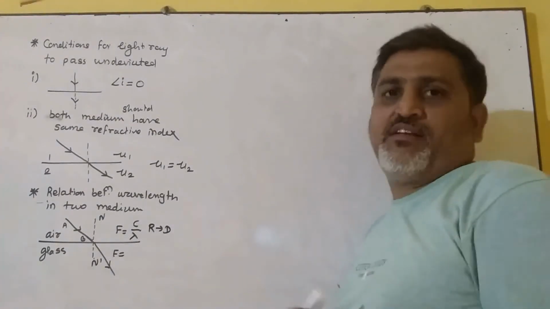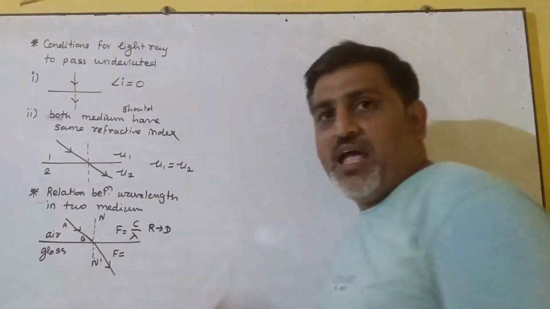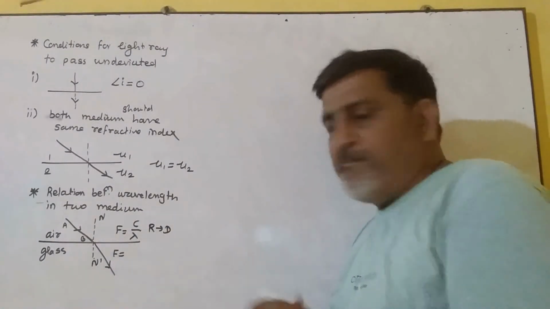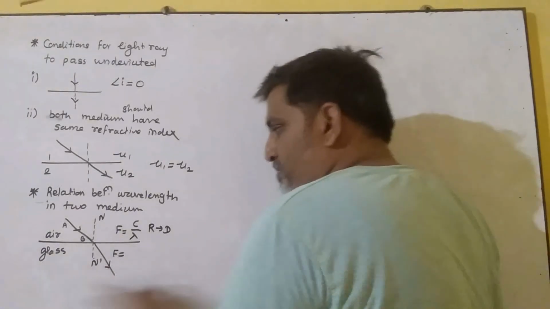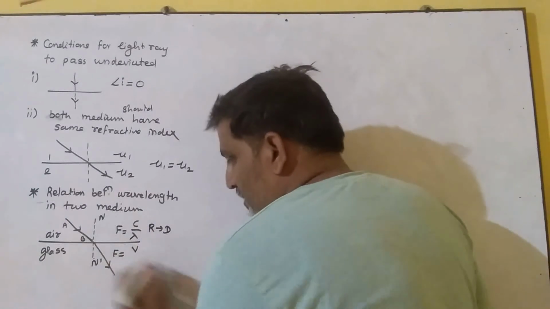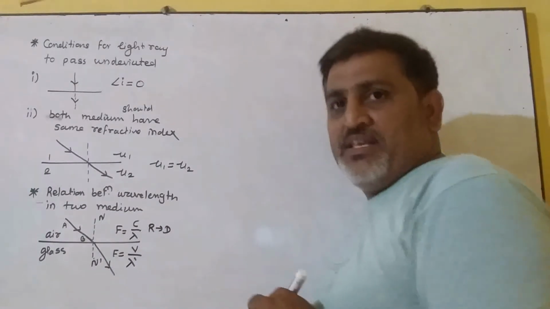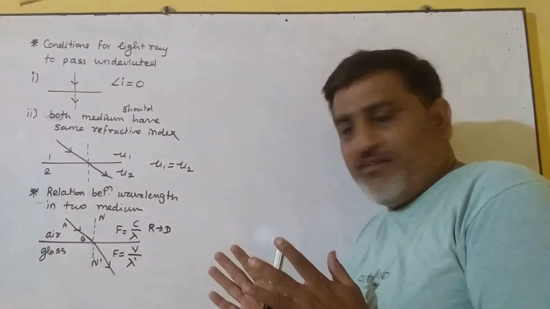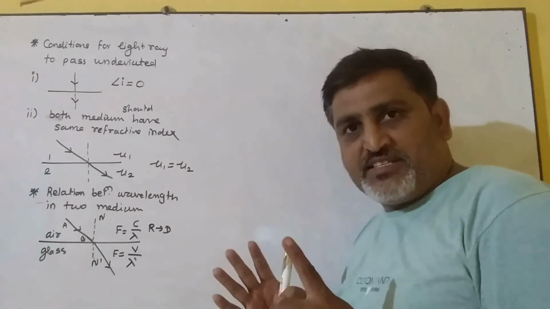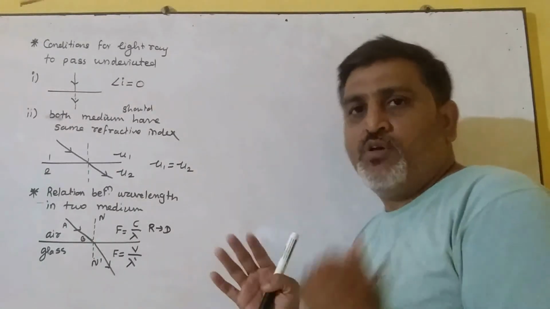A ray of light passing through air having speed c and wavelength lambda passes to the second medium, which is the glass medium. So here we find the speed of light changes to v, and the wavelength also changes to lambda dash. It is very clear that frequency does not change, but the speed of light changes as well as the wavelength when it passes from one medium to another medium.